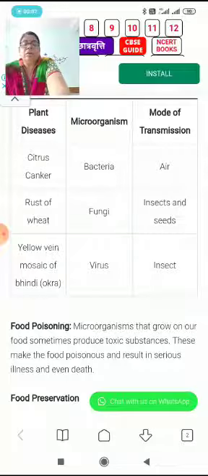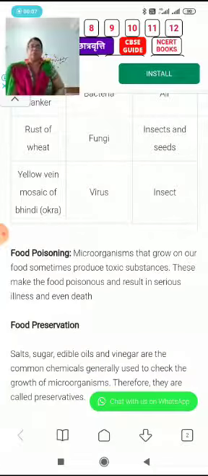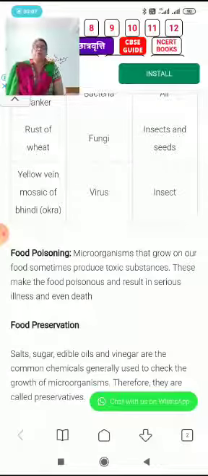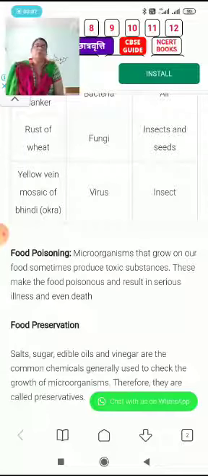Food poisoning, you are well familiar with this word. Sometimes you must have heard that a person is suffering from food poisoning. Microorganisms that grow on our food sometimes produce toxic substances. These make the food poisonous and result in serious illness and even death. Two different types of microorganisms are responsible for food poisoning.